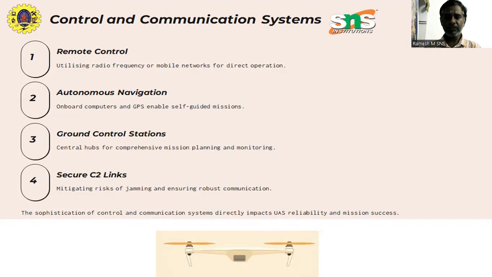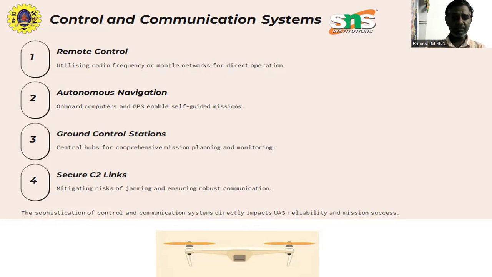Here we are going to see another topic in the fundamentals of UAV. The topic is the control and communication systems of unmanned aircraft systems. This control and communication system forms the nervous system of an unmanned aircraft system, which is called UAS, which ensures the safe, reliable, and efficient operations of the unmanned aerial vehicle across various mission scenarios.